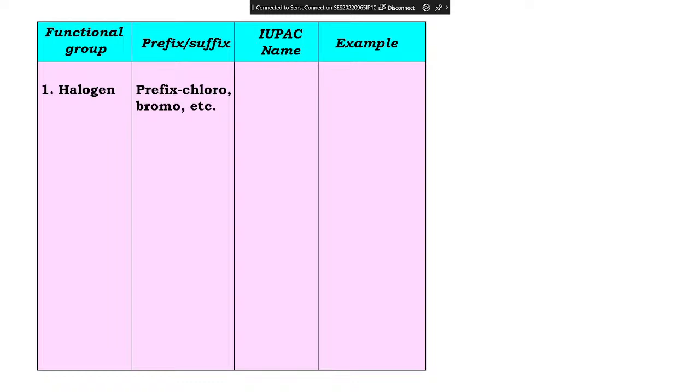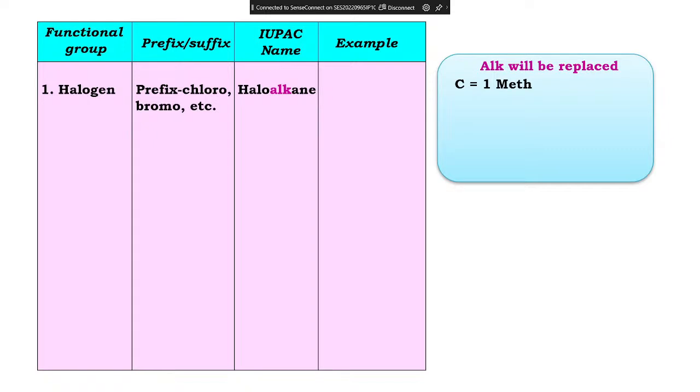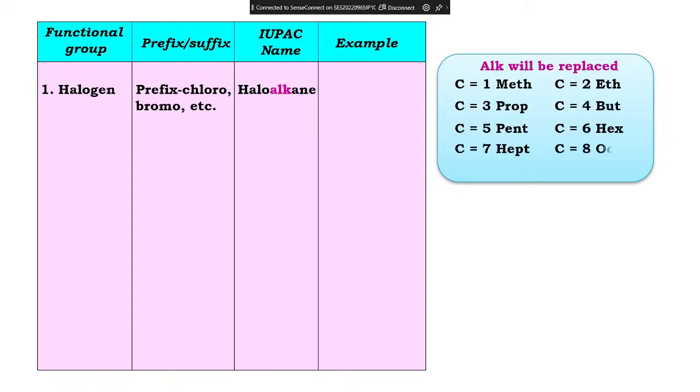Okay, so here prefix and suffix. What is written in this column here? Prefix. Now in a chemical equation, if you see halogens, you have to write it before. Prefix means it should come first. Let us see this example. Okay, look at this carefully. Meth, eth, prop, but, pent, hex, hept, oct, non, and dec.